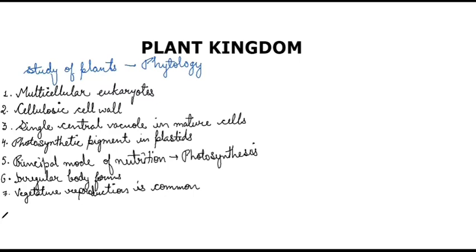So asexual reproduction, the algal group will have by the help of spores. Next is that sexual reproduction has progressive evolution. So the next point, number 8, that is important: progressive evolution in sexual reproduction.